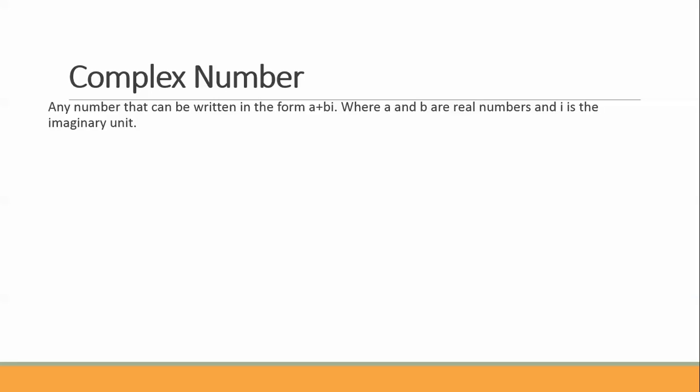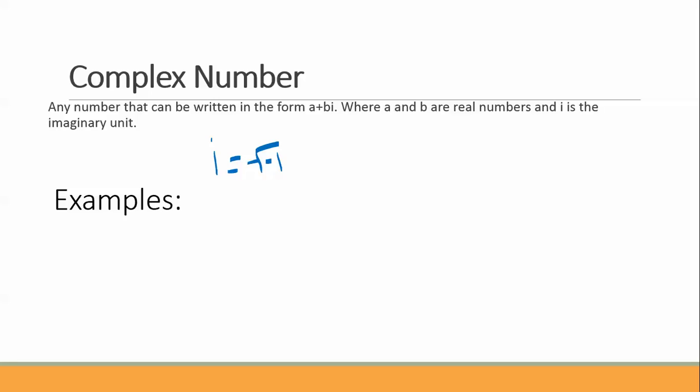A complex number is any number that can be written in the form of a plus bi, where a and b are real numbers and i is the imaginary unit. i is equal to the square root of -1. It doesn't sound like it's a very important thing because we call it imaginary, but it actually has a lot of applications in physics and engineering. So if that's something you're interested in, that's one of the things you'll be able to do.